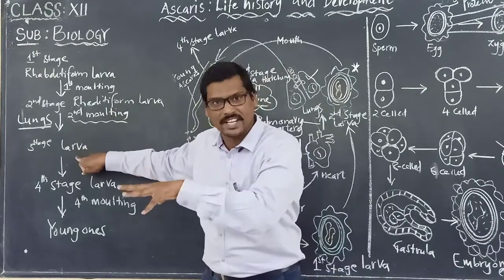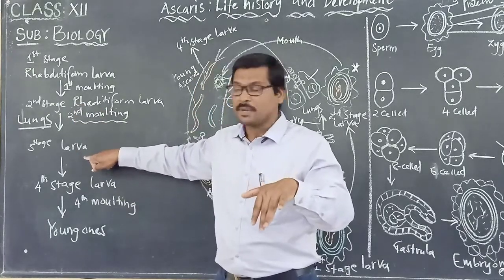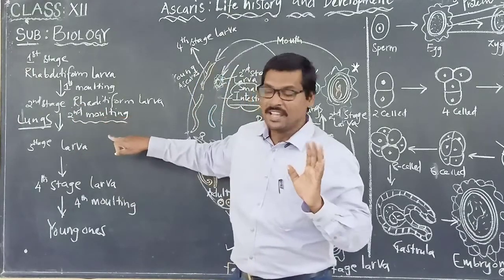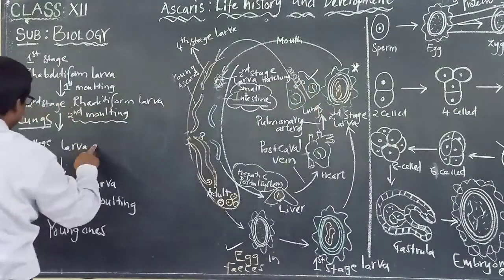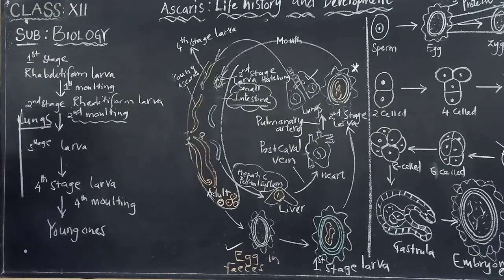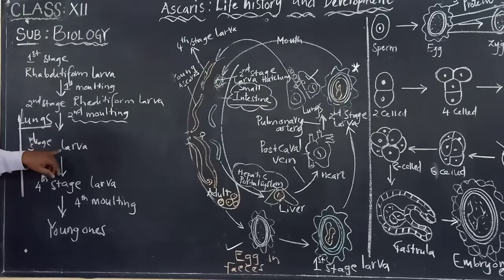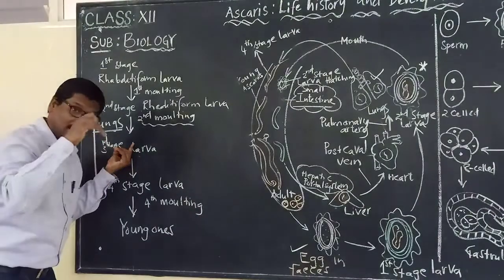This is happening inside the lungs only. Third stage larva is formed inside the lungs.